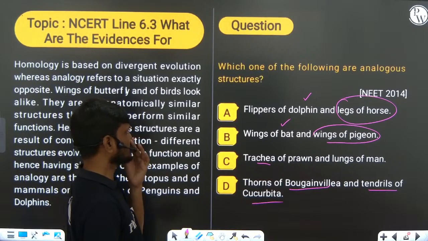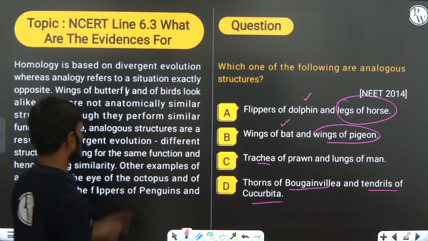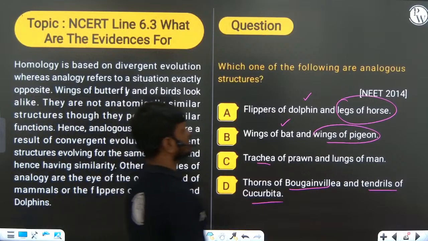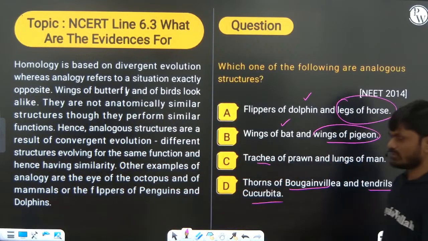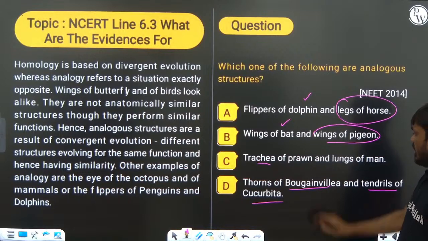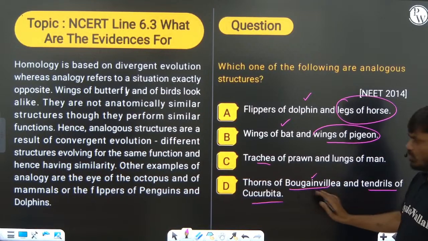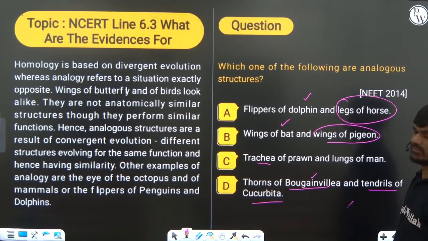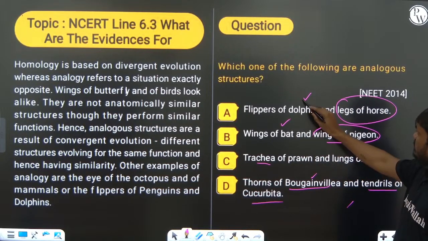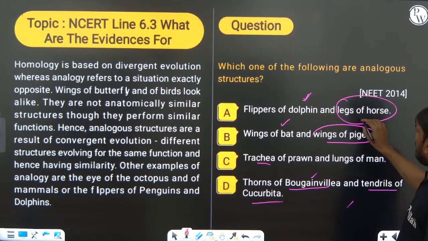This is the question where most of you get confused. Thorns of bougainvillea and tendril are homologous organs, so simply remove this one. Wings of the bat, wings of the penguin, flippers of the dolphin and legs of the horse are homologous organs.